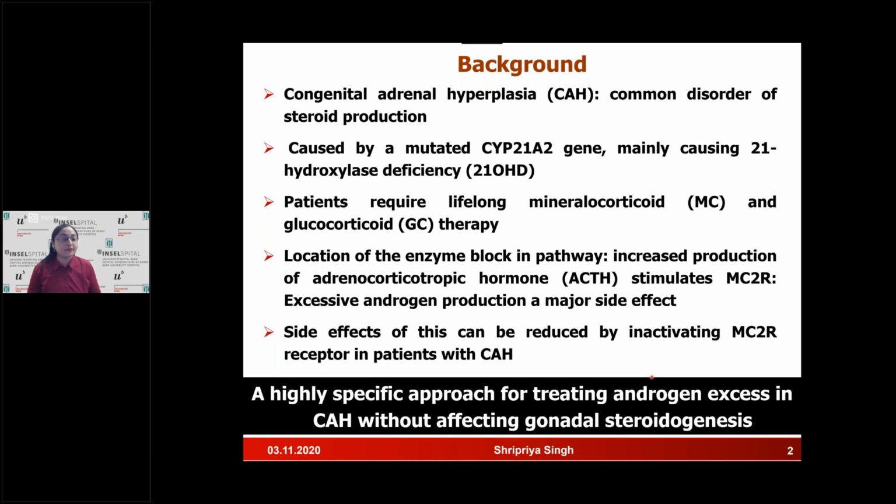However, due to the location of the enzyme block in the pathway and the increased production of the adrenocorticotropic hormone, which is the ACTH, it stimulates the MC2R receptor, and therefore excessive androgen production remains a major challenging side effect. So if we want to nullify the side effect, we need to block or inactivate the MC2R receptor in patients with CAH. If we are able to do this, it would be a very specific approach for treating the androgen excess in CAH without affecting gonadal steroidogenesis.